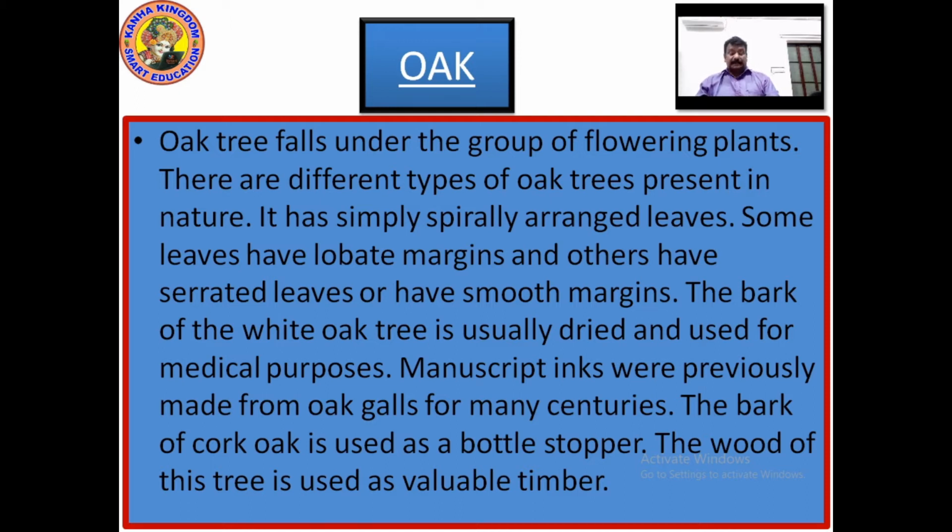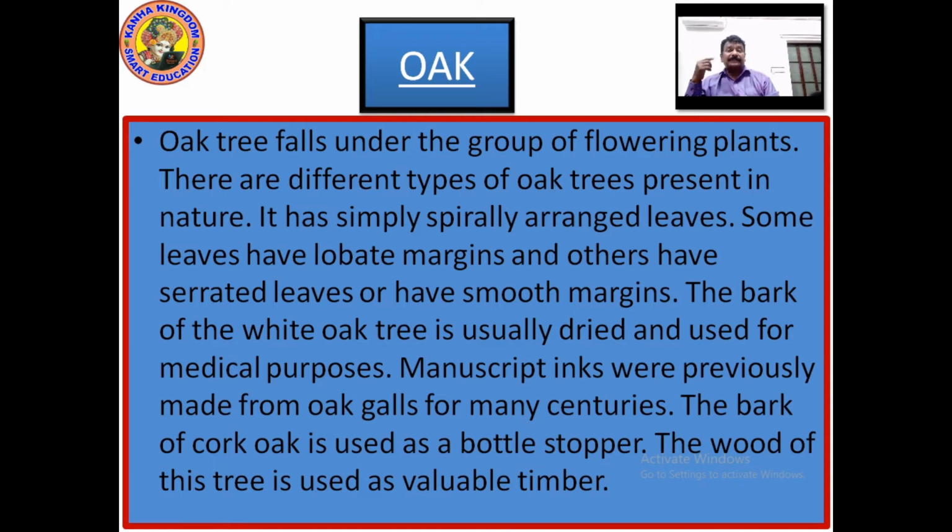Manuscript inks. In earlier times they used to write in manuscripts. That manuscript had a different type of ink. The inks were previously made from oak galls for many centuries.